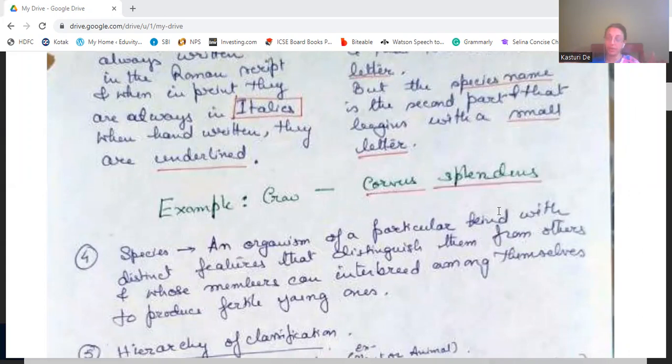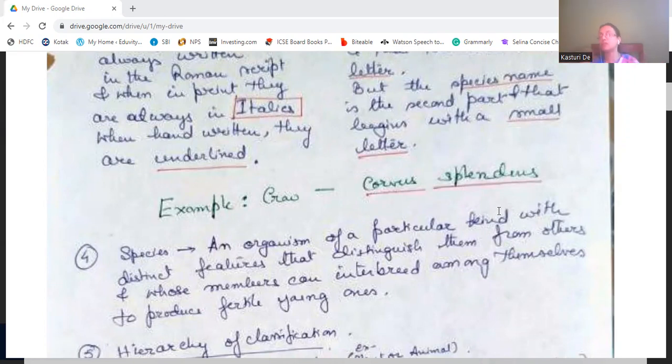Species is an organism of a particular kind which has some distinctive features that distinguish it from other organisms of the same genus.